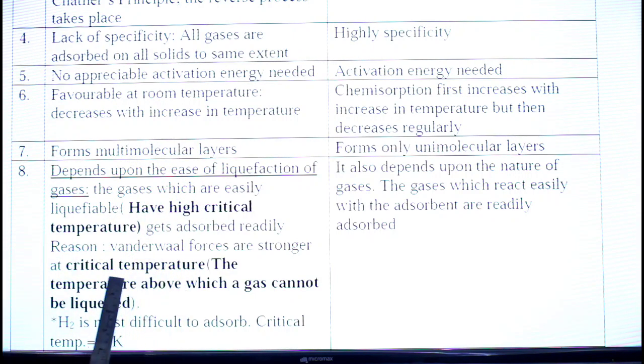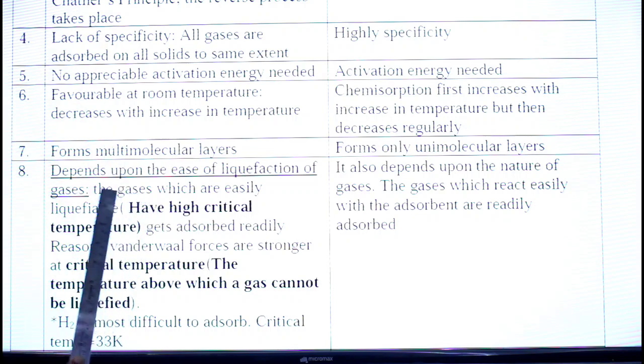Let us see the definition of critical temperature. You have studied it already in class 11, but let us see once again. Critical temperature is the temperature above which a gas cannot be liquefied. So just remember, the higher the critical temperature, the more ease there is for liquefaction.